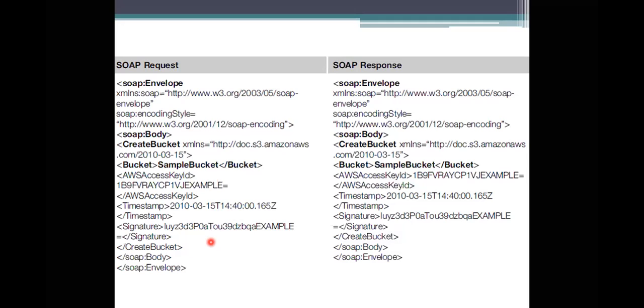Here it is specifying whether the bucket has been created or not. If you see this, that is how we are going to use these S3 objects, that is the user object from S3. We are using a style of representations here. We are providing the sample bucket representation and the access key, and it takes the time representation and the signature you have taken. All these things will come into an account. When you have sent this, the response will be that the bucket has been created.